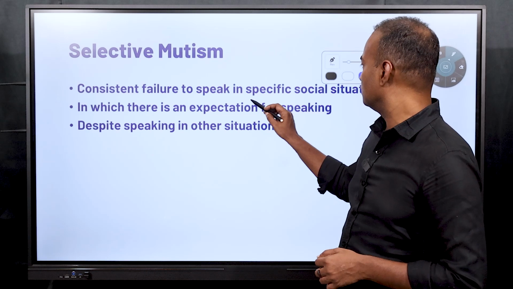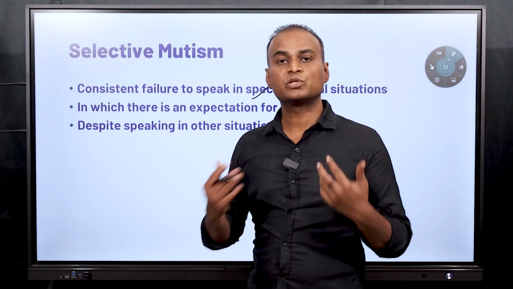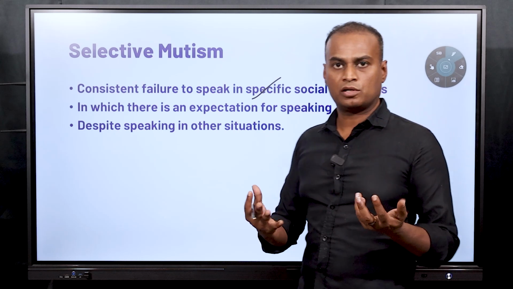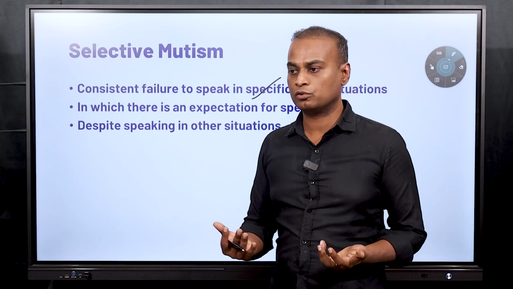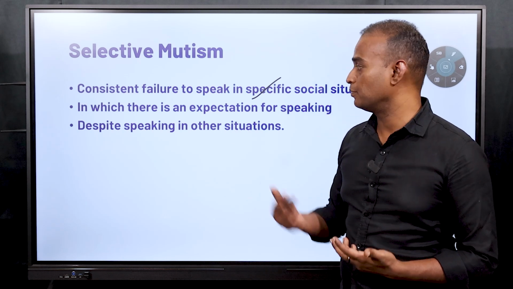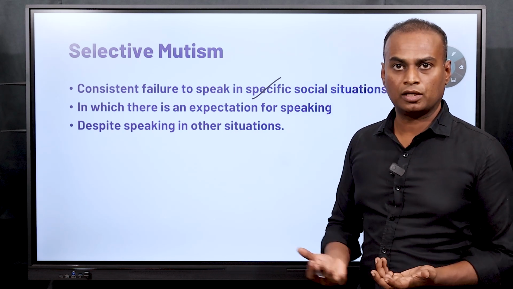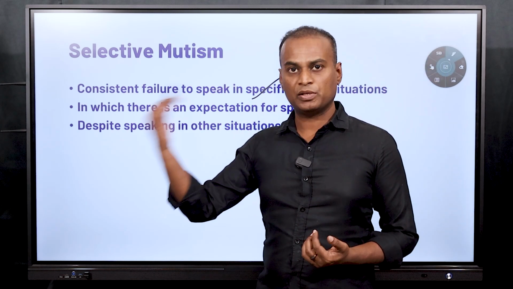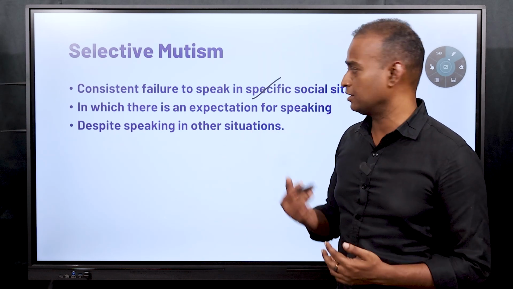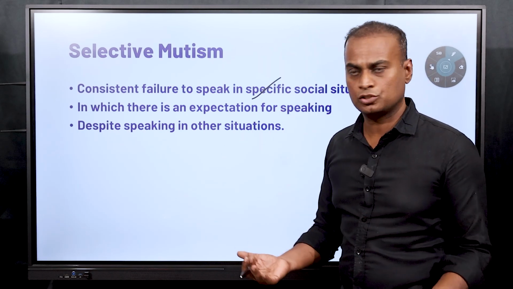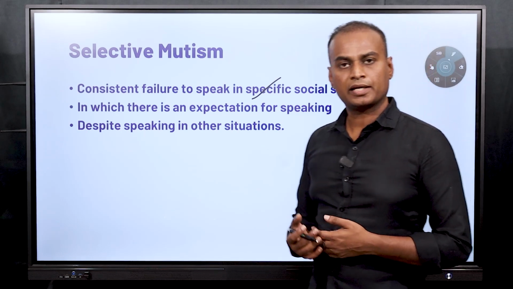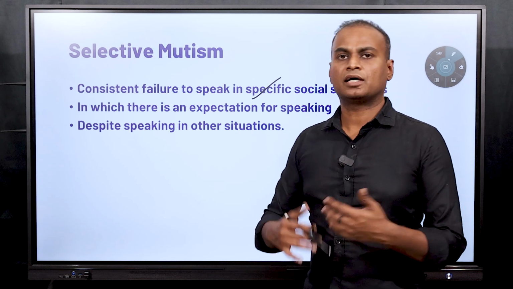Selective mutism is not speaking in some social conditions. For example, where you are supposed to speak. For example, if you are a student, if you are about to give or explain something to your fellow students, so you are not able to do that because of anxiety. Or you are a lawyer and you are not able to speak in the court, or if you are a teacher, you are not able to give the lecture because of anxiety or fear or any social situation, that comes under selective mutism. One more important characteristic here is these people are normal in other situations.